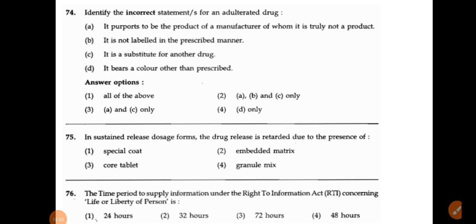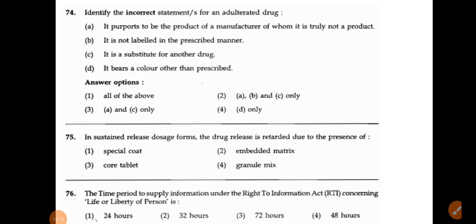Next, identify the incorrect statement for an adulterated drug. Again, one question is there from adulterated drugs. You know how much importance you have to give to pharmaceutical jurisprudence, specifically spurious, misbranded and adulterated drugs. The options: it purports to be a product of a manufacturer of whom it is truly not a product; it is not labeled in the prescribed manner, that is a misbranded drug; it is substituted for another drug, that is a spurious drug; and it bears a color other than prescribed.